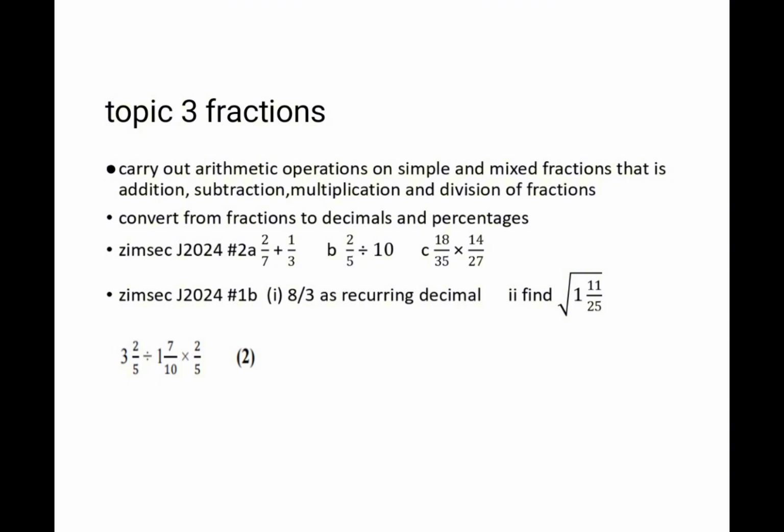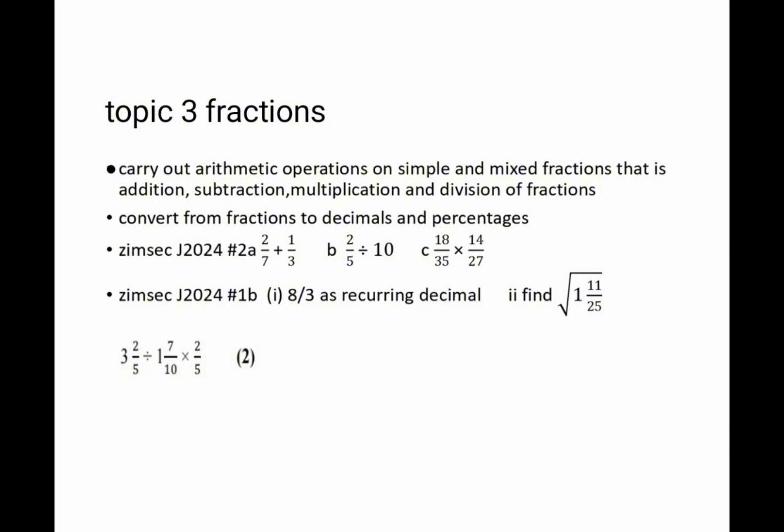And then that question that was in June 2024, which is saying 8.3 is a recurring decimal, you're going to get 2.6666. So for you to get all the marks, make sure that if you're asked a question on recurring decimals, it is supposed to have some dots after. Maybe you write 2.666. Don't forget to put the dots. They are very important to show that it is recurring or it is continuous.